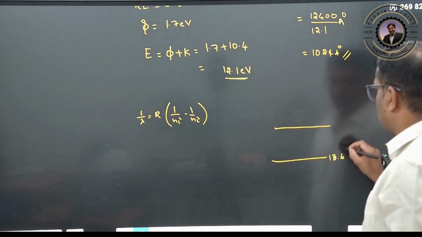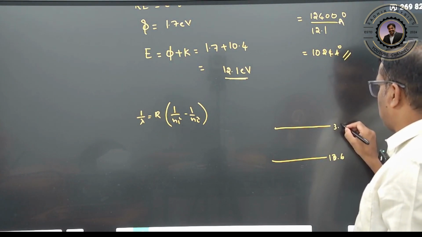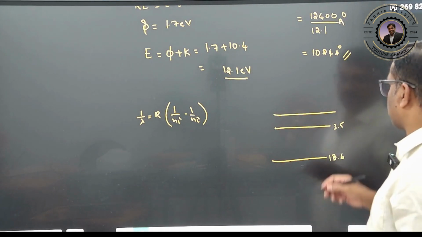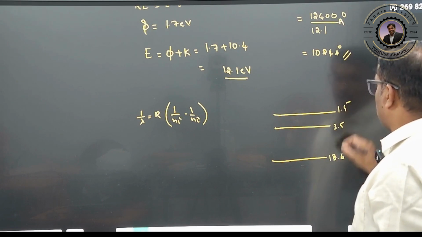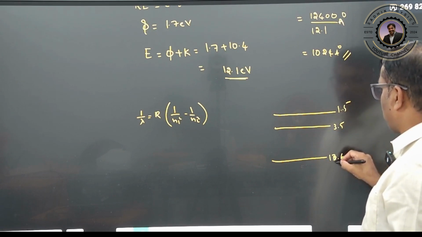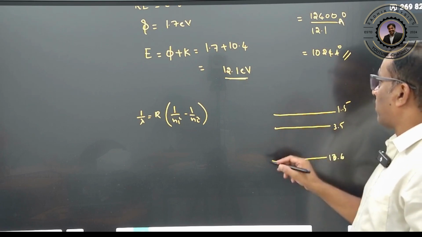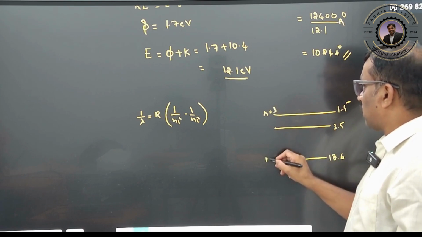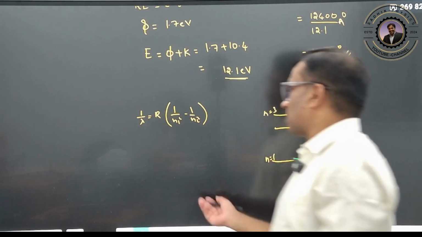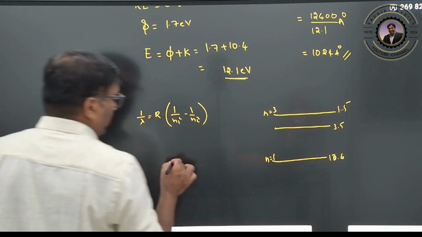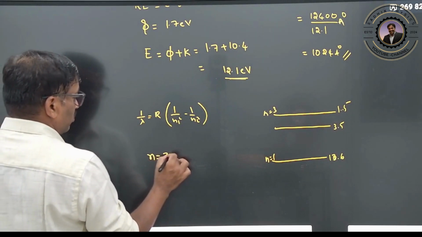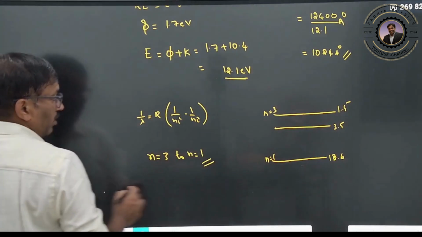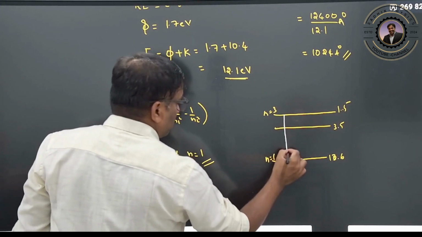13.6, no? So this is 3.5. So therefore here it will be 1.5. So 1.5 to this one means you will get it as 12.1. Therefore n value is equal to 1, 2, 3. 3 to n equals 1. Therefore you can solve it very easily. The transition should take place from n equals 3 to n equals 1. So this is the only possible one. So the transition should take place in this one.